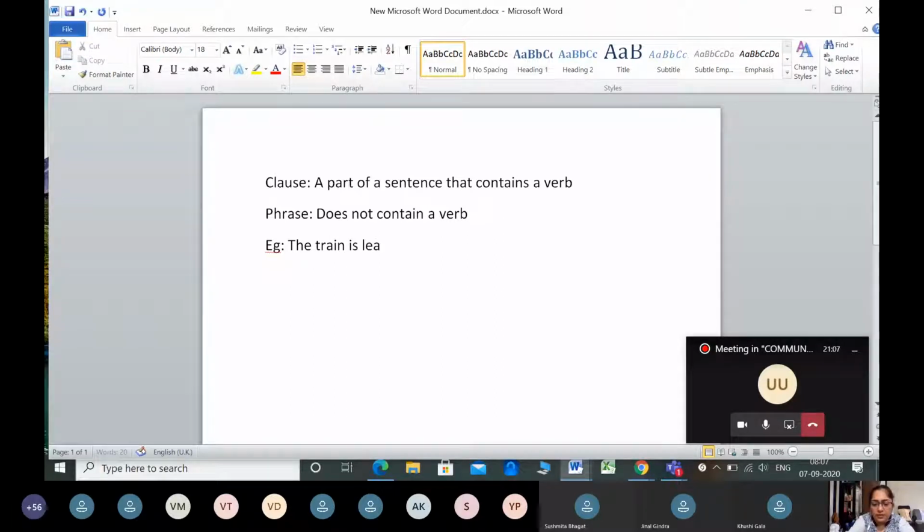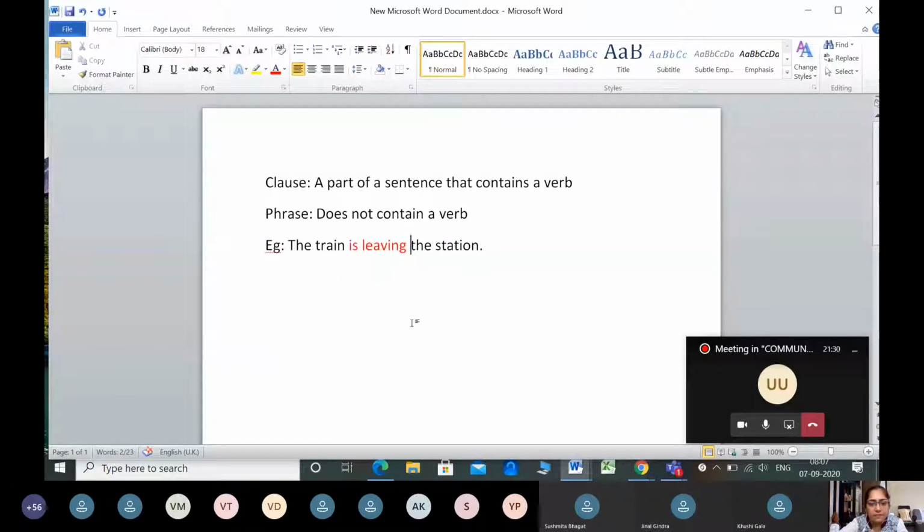The train is leaving the station. In this sentence, which is the verb, which is the action word? Is it just leaving, or is it is leaving?